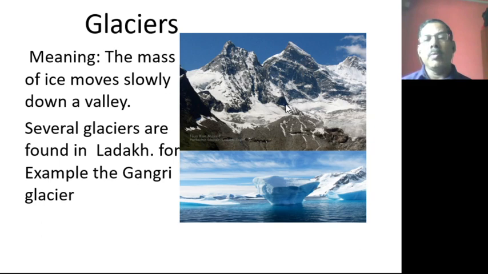So what do you mean by glacier? The mass of ice moves slowly down a valley is called a glacier. The movement of the ice is also called a river of ice. Movement of ice downward is called a glacier. Many glaciers are found in Ladakh. One of the important glaciers is the Gangri glacier.